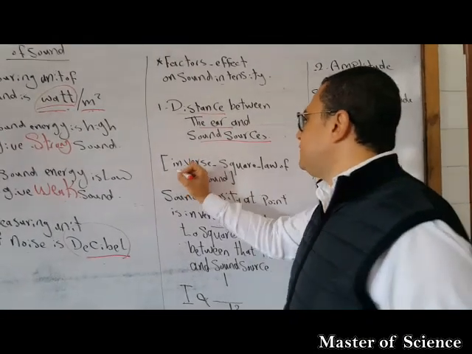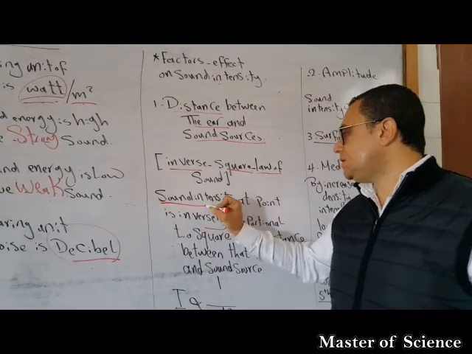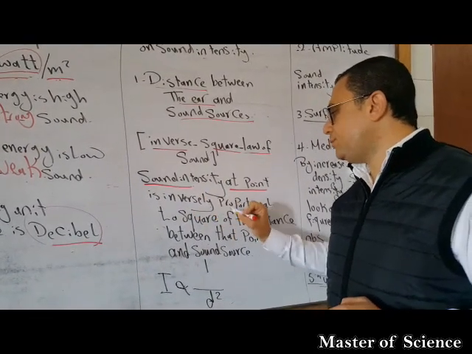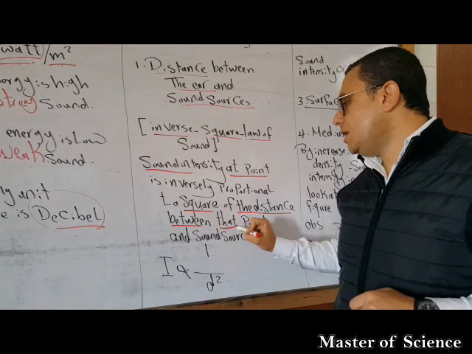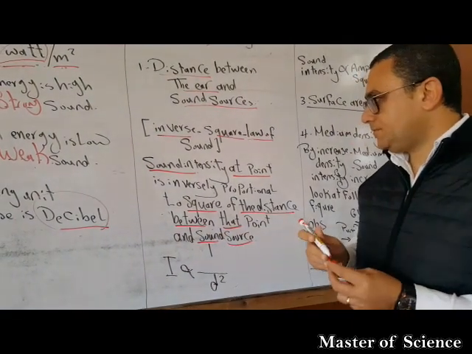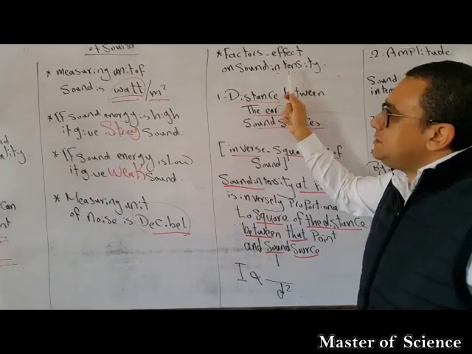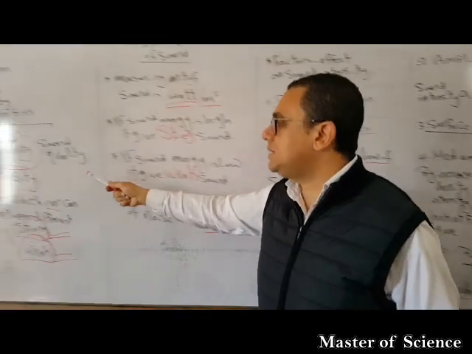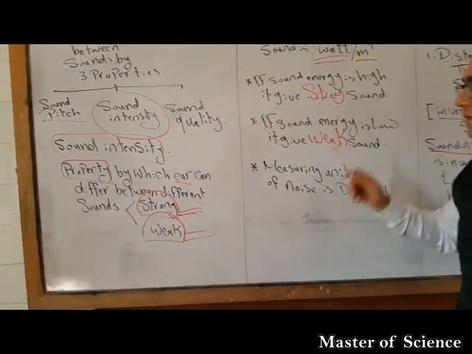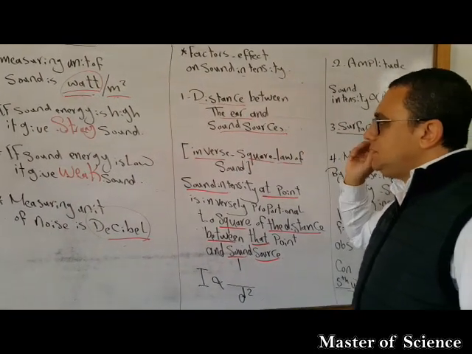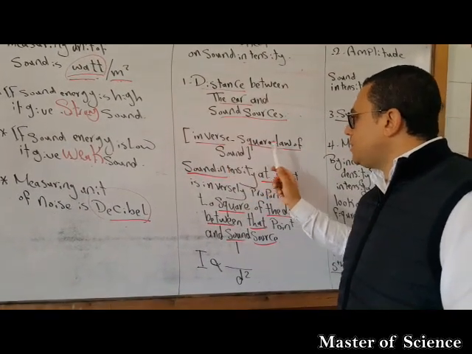This relation is called the inverse square law. The inverse square law says the sound intensity at a point is inversely proportional to the square of the distance between the point and the sound source. Again, the first factor affecting the sound intensity. Don't forget, sound intensity is the property by which your ear can differ between strong and weak sound. The first factor is the distance between your ear and the source of sound, and we can explain it with a law called the inverse square law.